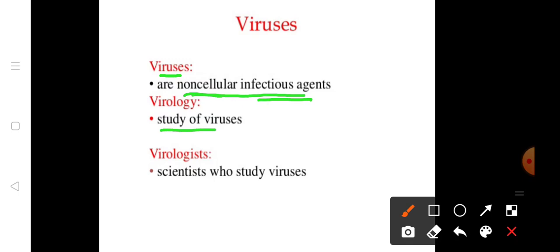The study of viruses is known as virology, and the scientist who studies viruses is known as a virologist. So in virus there are three terms. Viruses are non-cellular infectious agents, or you can also say acellular infectious agents. The study of virus is virology, and the scientist is a virologist. So these are the three terms: virus, virology and virologist.